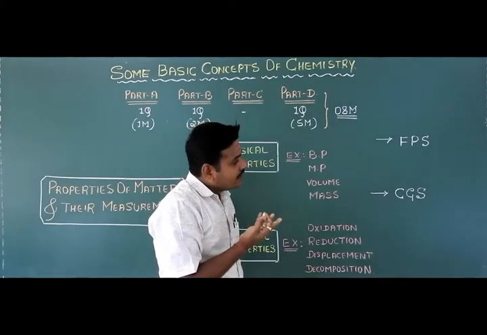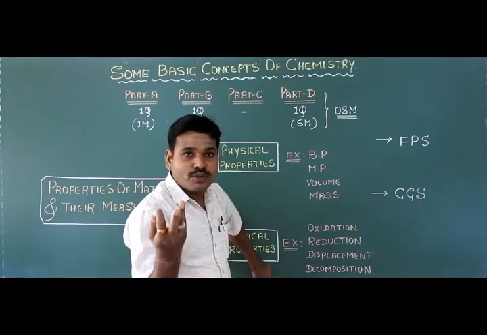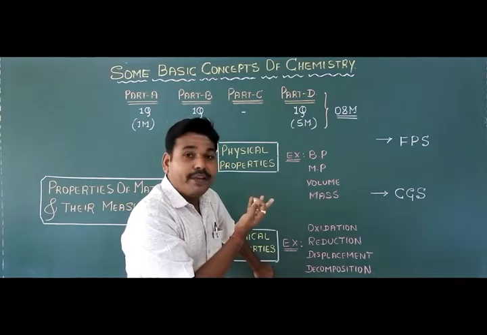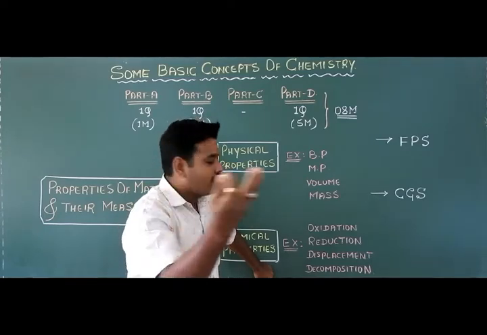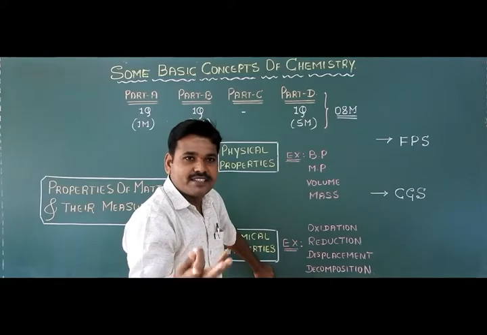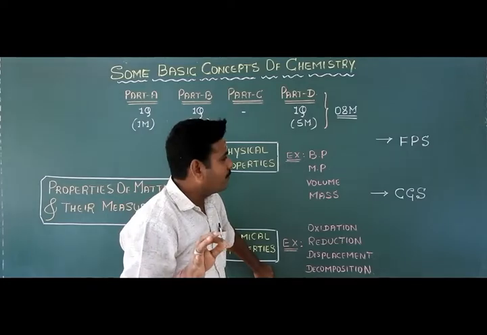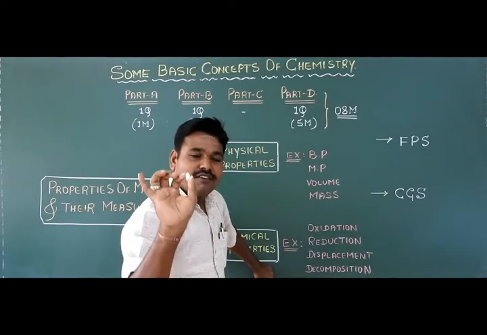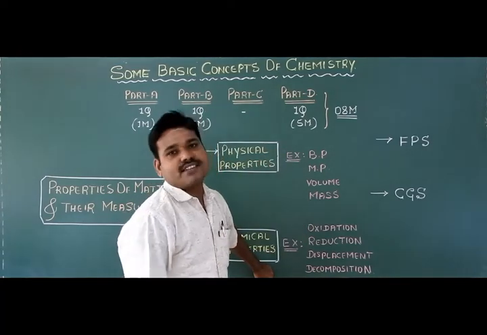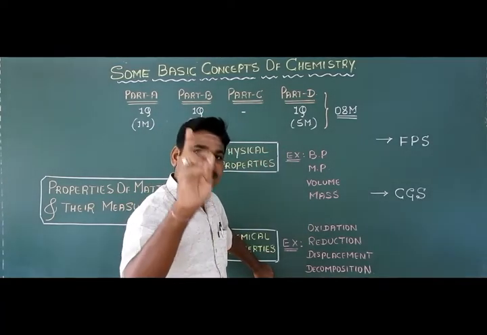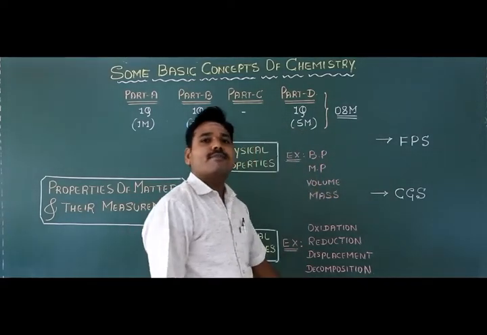Once again, these are measurements. Even in physics, in the first chapter, units and measurement, you are going to study the same concept: the FPS system, CGS system, SI system, and so on. For the measurement of physical quantities of a matter, earlier two different systems of measurement were used. The first is the FPS system, and the second is called the CGS system.